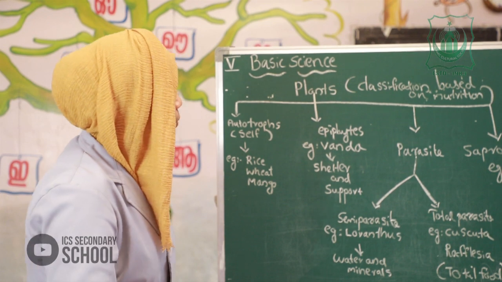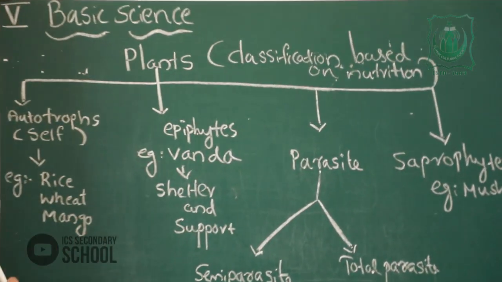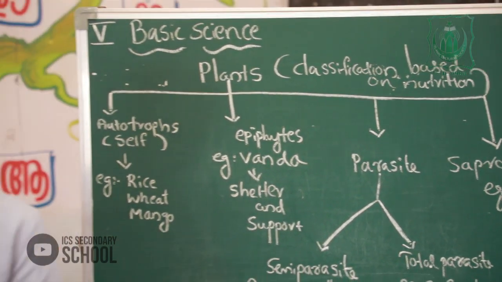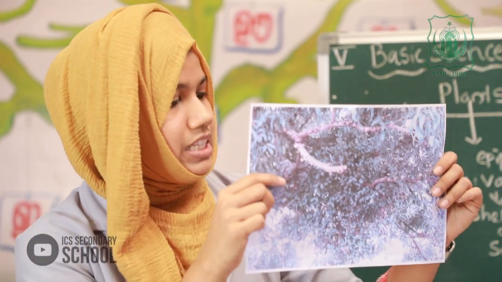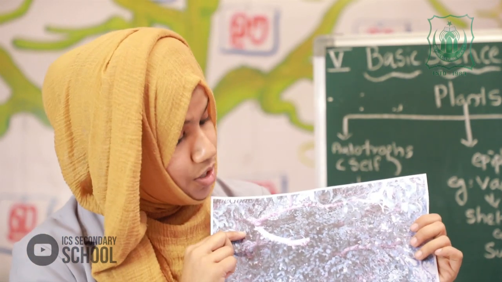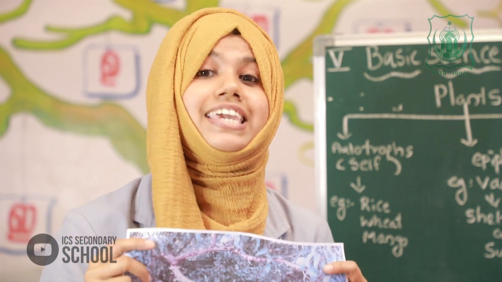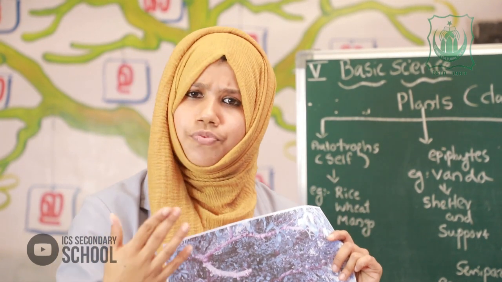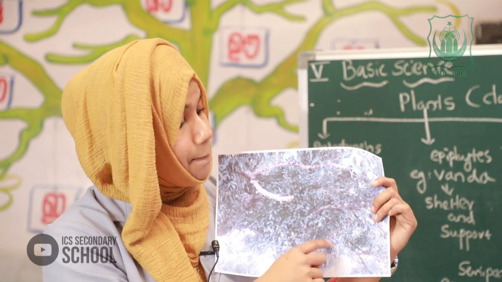Okay, the next one is parasite. I will show a picture here. Can you identify it? Can you see this picture? This is the picture of Loranthus, commonly known as Ithal. Where can we see Loranthus? Yes, on a mango tree. It's growing on a mango tree. Is it good or bad? Yes, it's harmful for the mango tree.